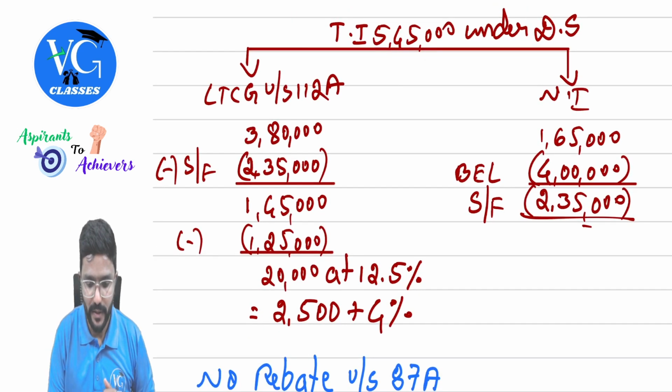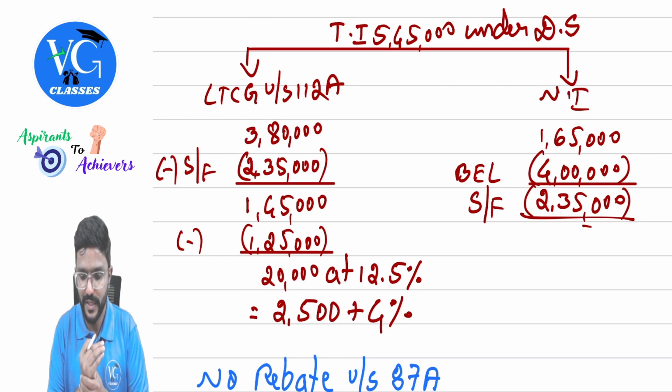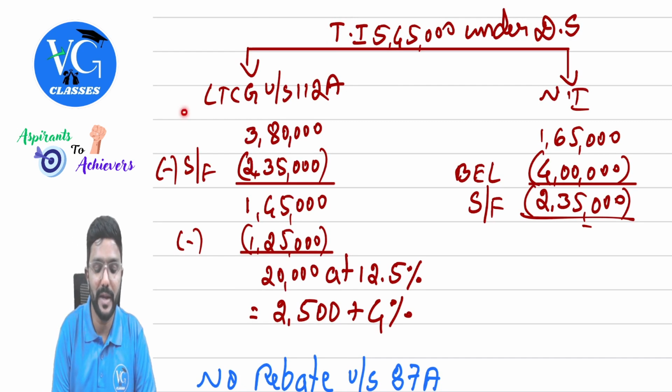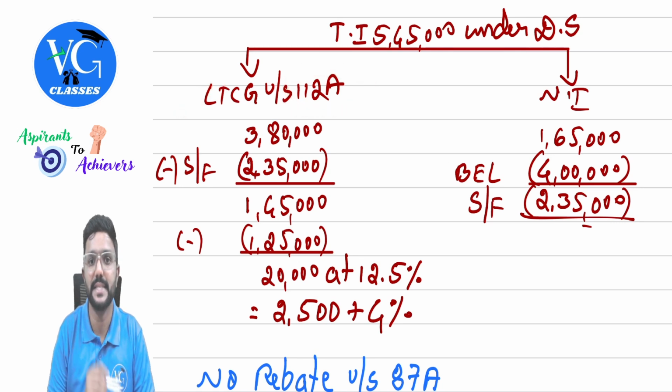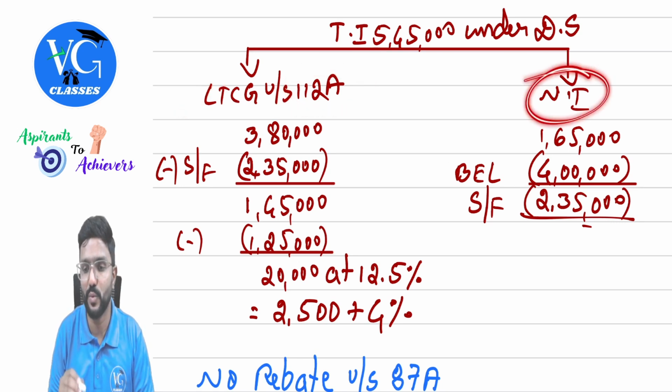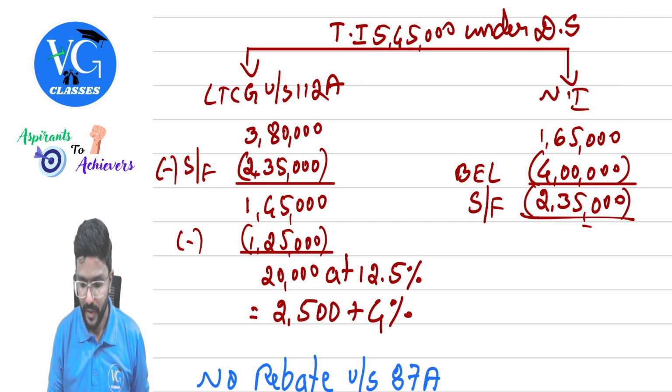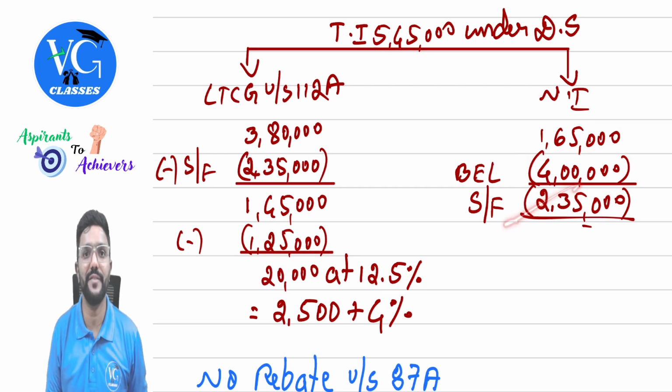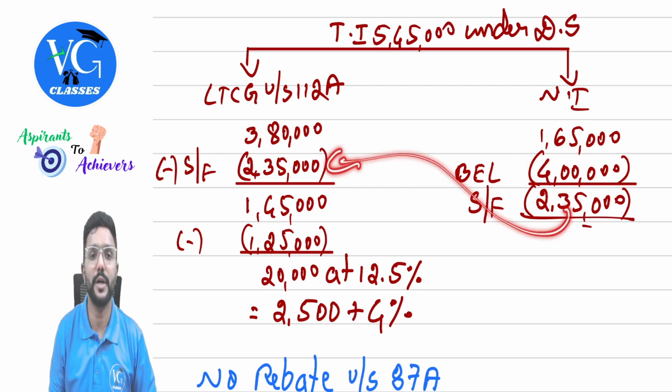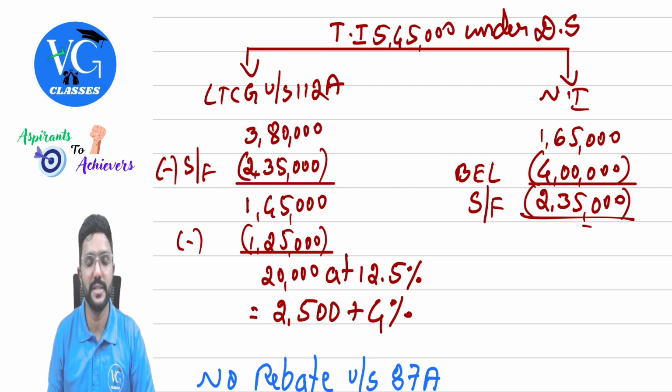Okay, so then the total income is 5,45,000 under the default scheme, in which long-term capital gain under section 112A is 3,80,000 and normal income is 1,65,000. Okay. So the basic exemption limit under the default scheme is 4 lakh. So there is a shortfall of 2,35,000. Adjust it against long-term capital gain. Can I do it, sir? Yes.